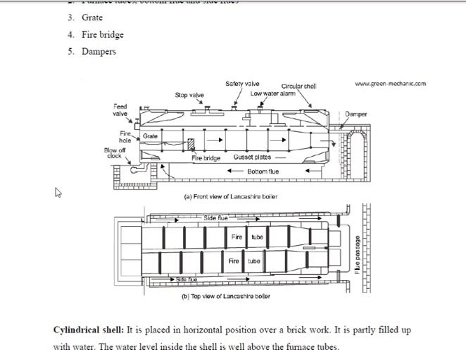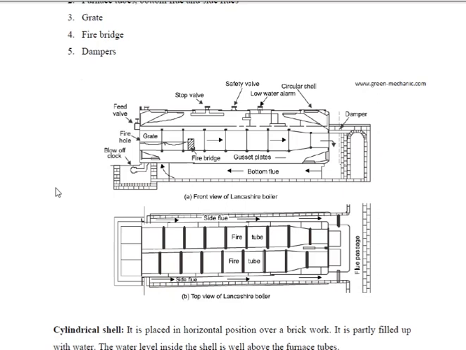After that, it comes again to the front end, and it flows through the sides of the tubes. So look at the second diagram, the top view. First it flows from the grate, that means from the front end to the rear end, then through the bottom it again comes from rear to front, and after that again it goes to the rear end through the side walls.